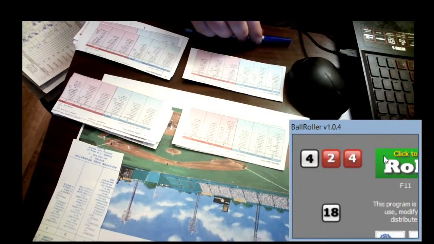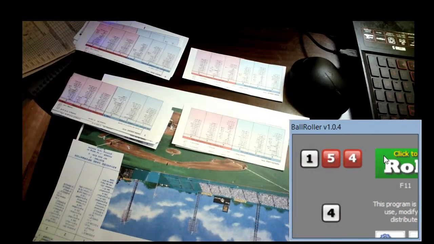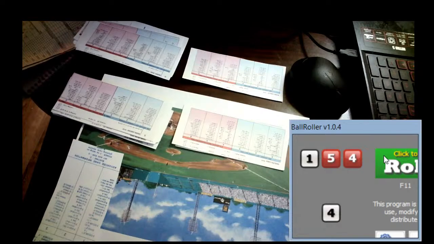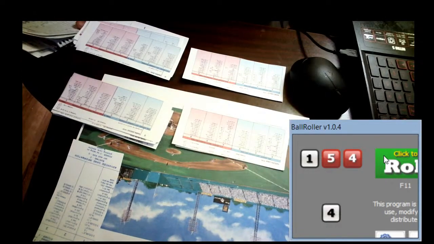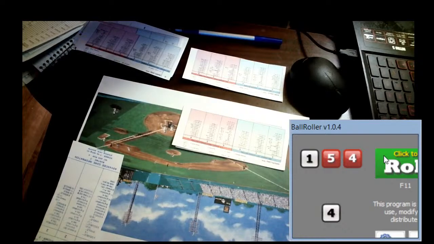So here is the pitch. 1-9 for Koenig, he's a right-handed pitcher. It's going to be a pop-up to second, 1 away. So 1 for 4 for Mark Koenig. Did not have the 5-hit game he had yesterday.